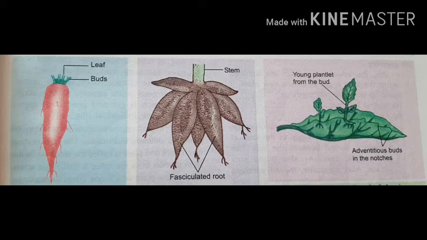You remember that example? In roots, the examples are sweet potato, asparagus and dahlia. In leaves also, vegetative reproduction is naturally observed, for example Bryophyllum and Bignonia. With the help of stem also, vegetative reproduction naturally takes place, for example rhizome, turmeric, potato tubers, onion bulbs, etc. How does vegetative propagation occur in nature?